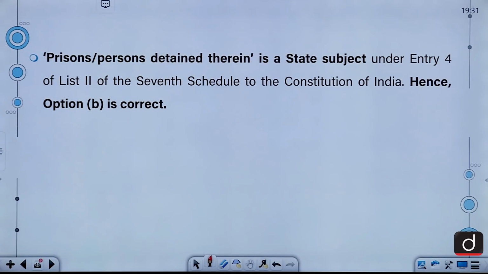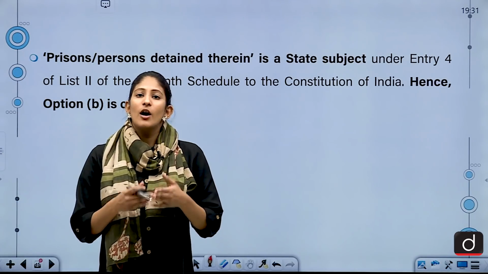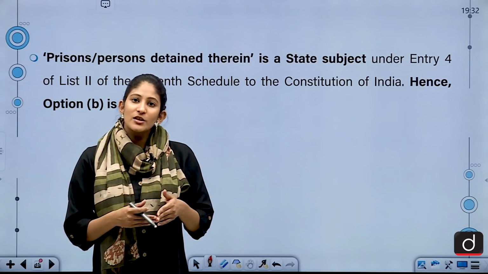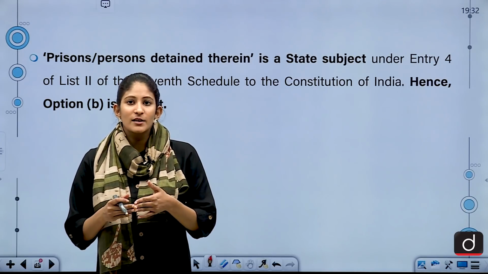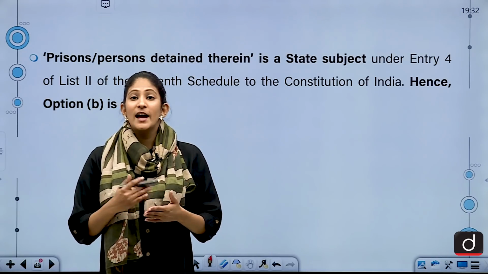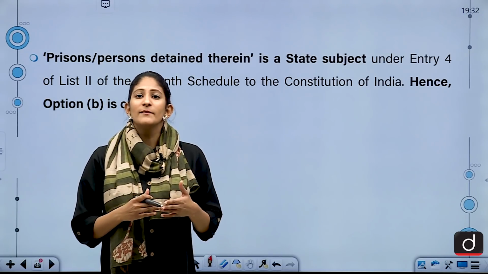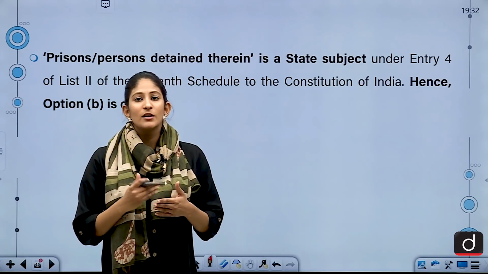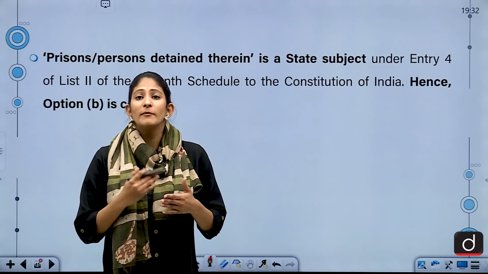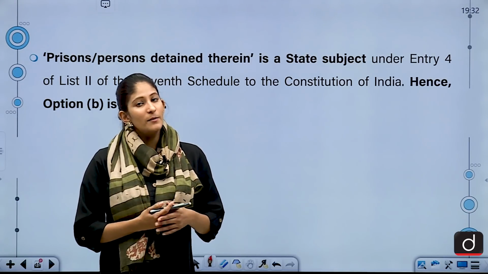Prisons or persons detained therein is a state subject under entry 4 of List 2 of the 7th Schedule of the Constitution of India, and our prisons have been overcrowded because of the slow-moving judiciary. And the judiciary, of course, depends on the police to collect evidence. That is the root of all problems: proper and timely investigation should be held so that prisoners who are actually not convicts can be acquitted. That is the entire cause of the overcrowding of our prisons.